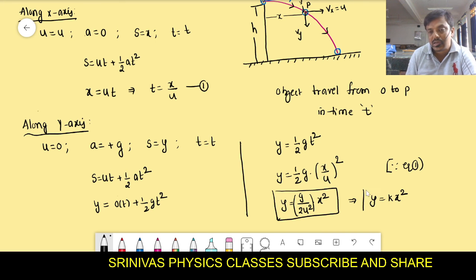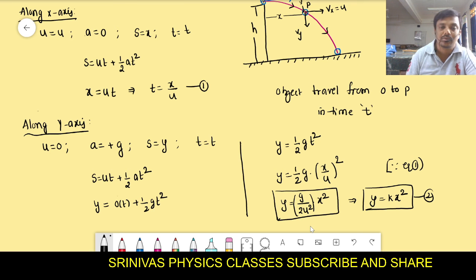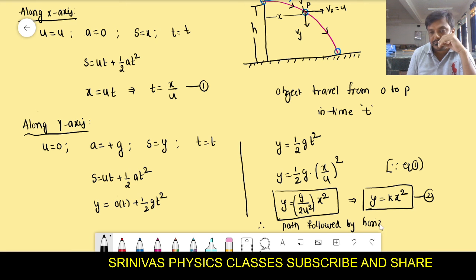This is the equation for the horizontal projectile. From equation 2, this is the equation for the horizontal projectile, but this equation appears like a parabolic equation. That's why the path followed by the horizontal projectile is also a parabola, right?